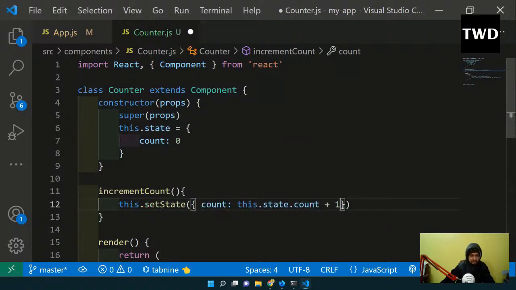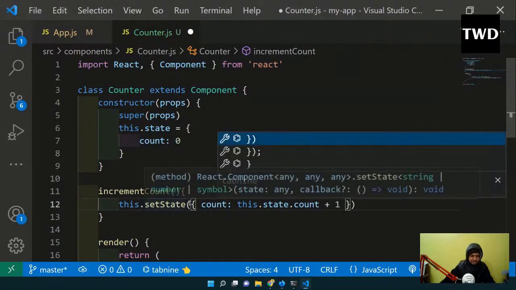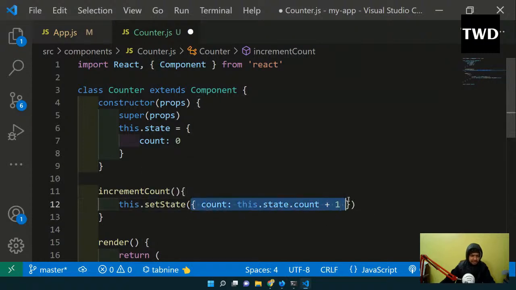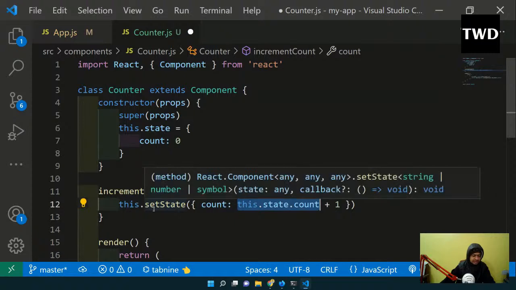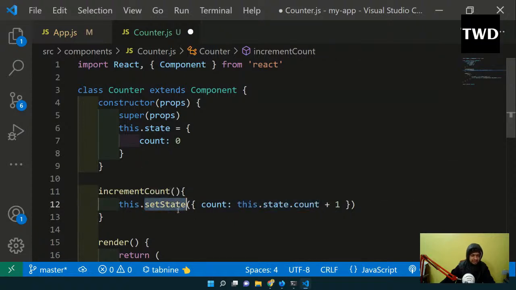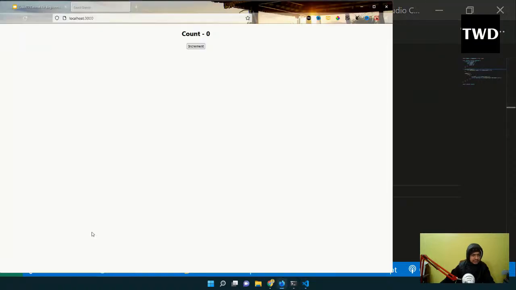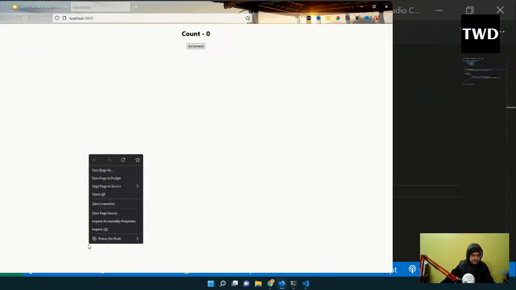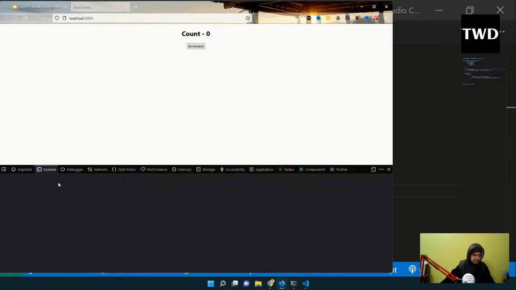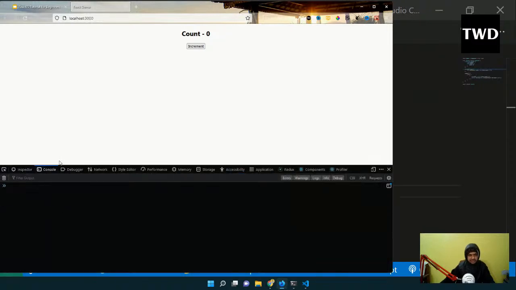So see, this is how we change it. This is a method. It will take an object, and the object will have this count, whatever the current count is, plus 1. It is very important to use this.setState. We are going to see why soon. So I'll do this, and then I'm going to come here and do an inspect, because we are going to see an error actually now.